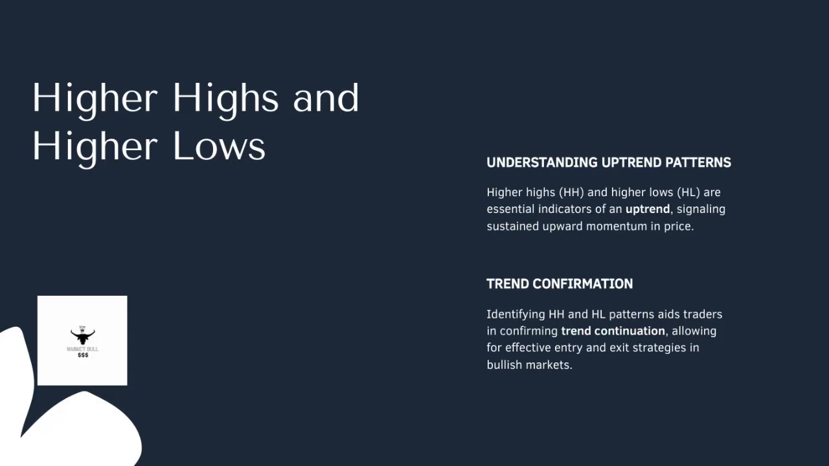Understanding higher highs and higher lows is crucial because these patterns serve as clear indicators of an uptrend. When we see the price making higher peaks and higher troughs, it signals that the upward momentum is continuing. This helps us confirm that the trend is sustainable, giving us confidence to enter or hold onto positions.